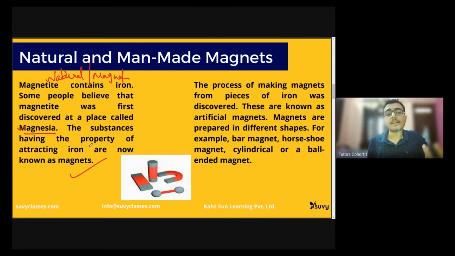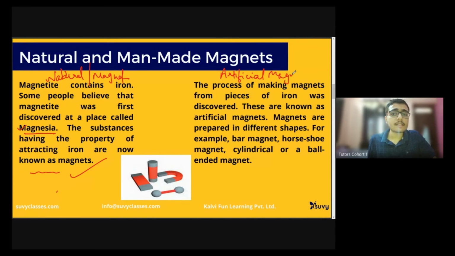So substances that attract iron. This definition has now changed, because they attract iron, nickel, and cobalt as well. These are now known as magnets. These are natural magnets. Of course, artificial magnets or man-made magnets are also called magnets. It's not that only natural magnets are called magnets.